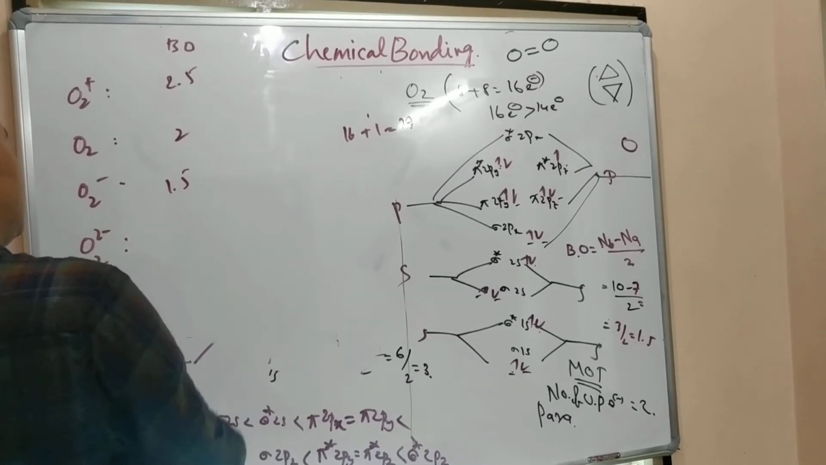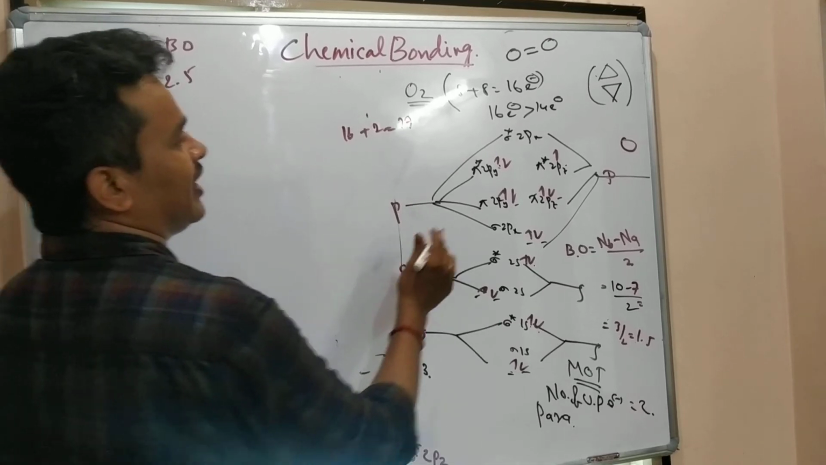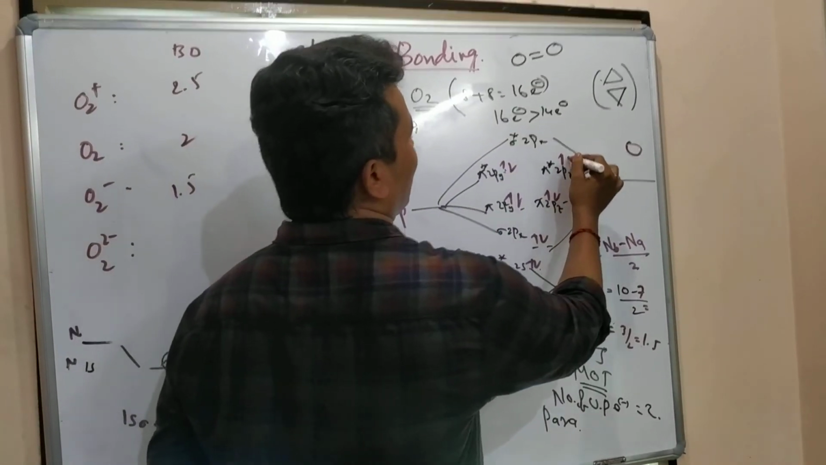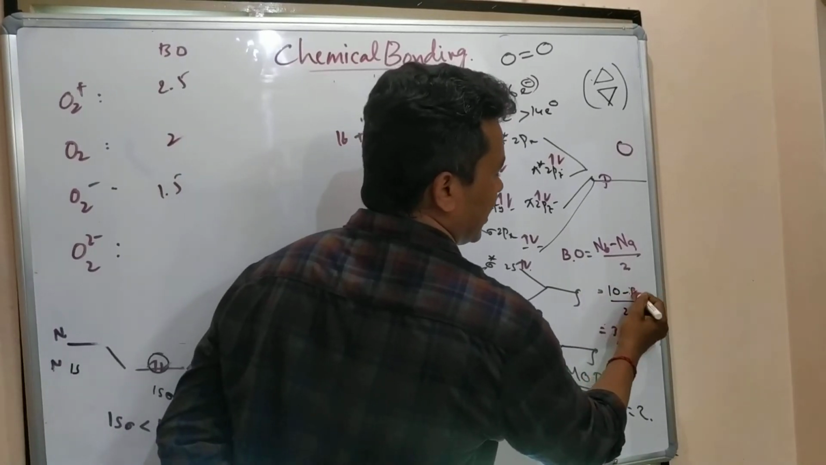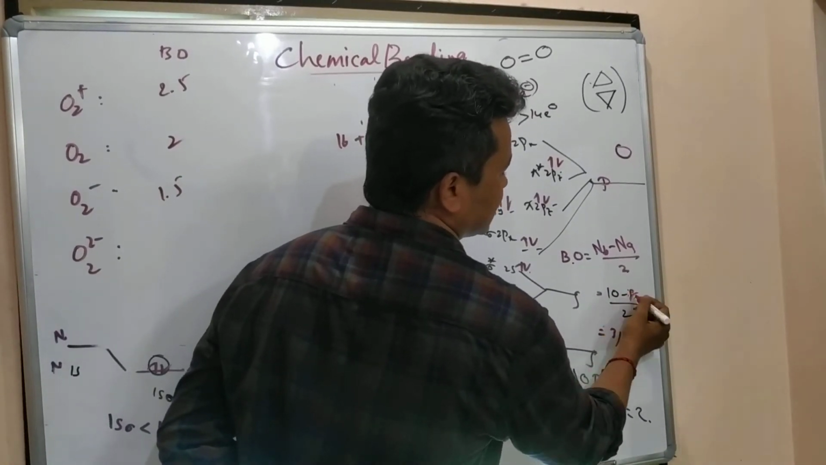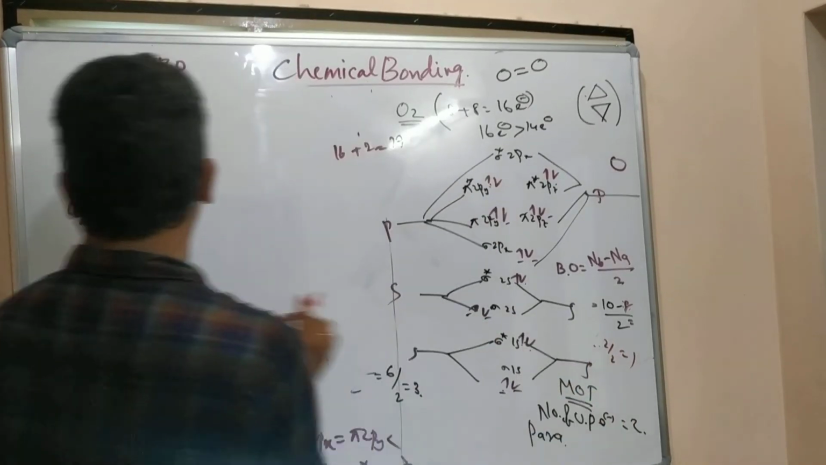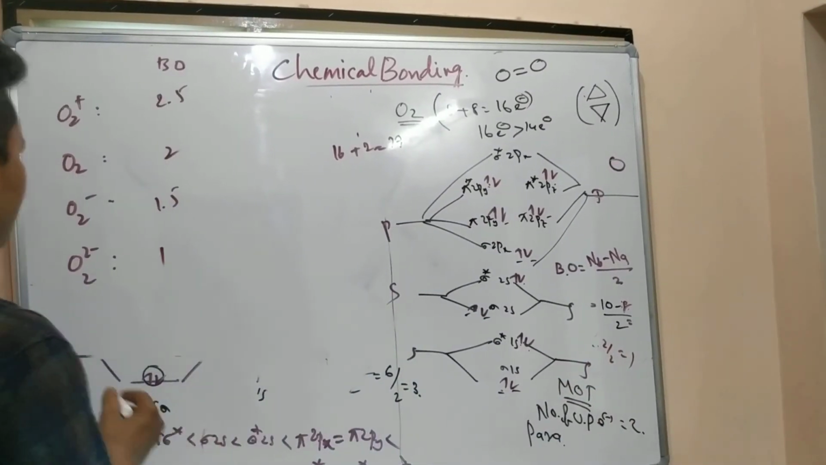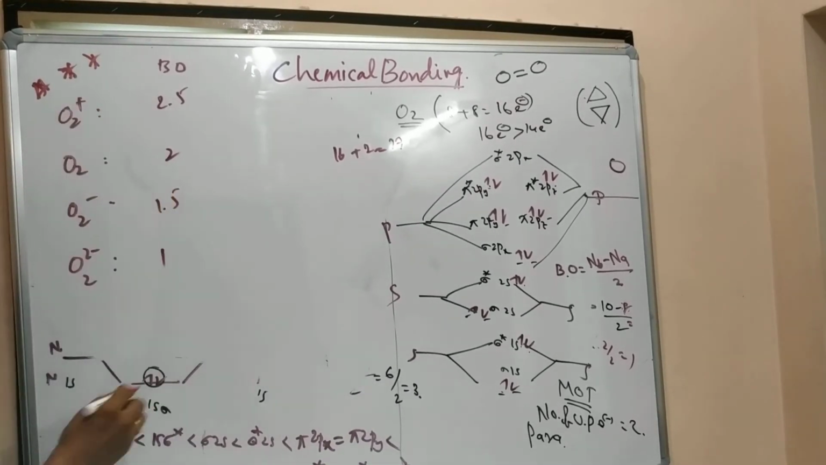O2 2 minus: 2 means 2 electrons extra, 18. 18 means 1 more electron here, in anti-bonding. This 7 will become 8. 10 minus 8 is 2, 2 by 2 is 1. The bond order will be 1. If they ask, this will come in the examination. Very, very important. For NEET or JEE it will come.